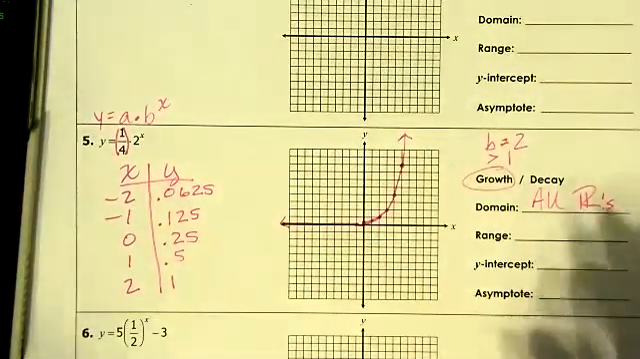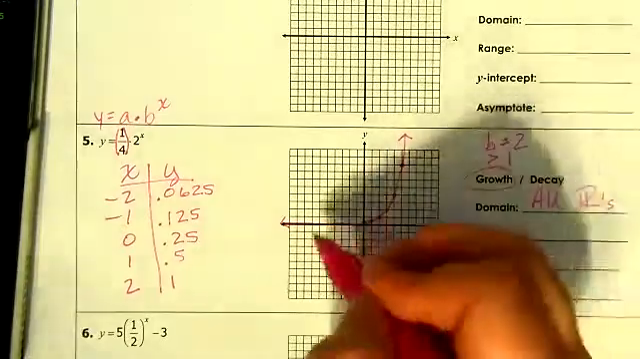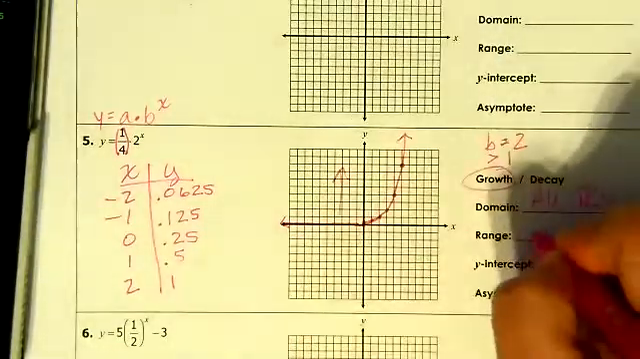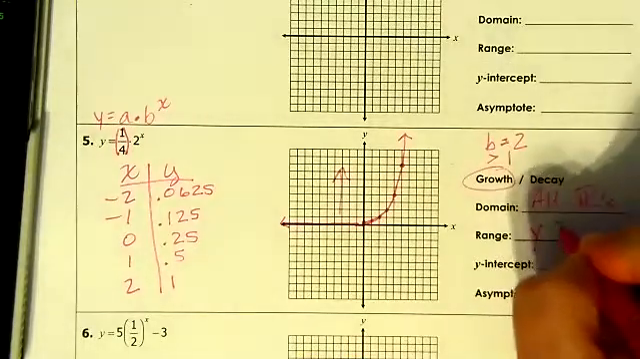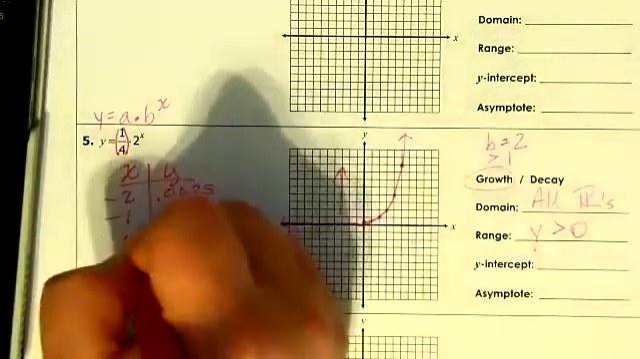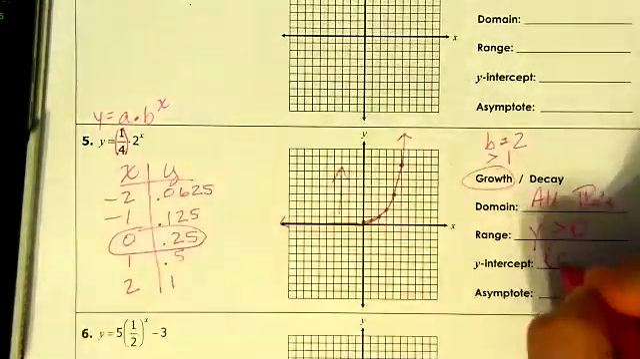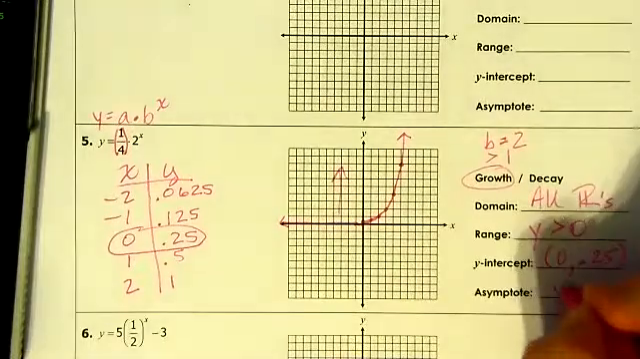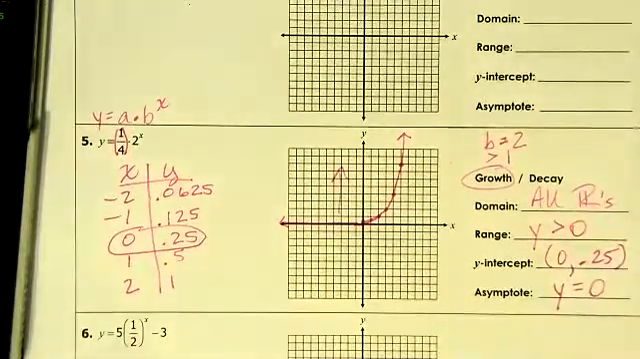There's my graph. We'll notice this is definitely a growth. It is increasing. My range is everything up here, so it's going to be y is greater than 0. The y-intercept is 0, 0.25. The asymptote is y equals 0.